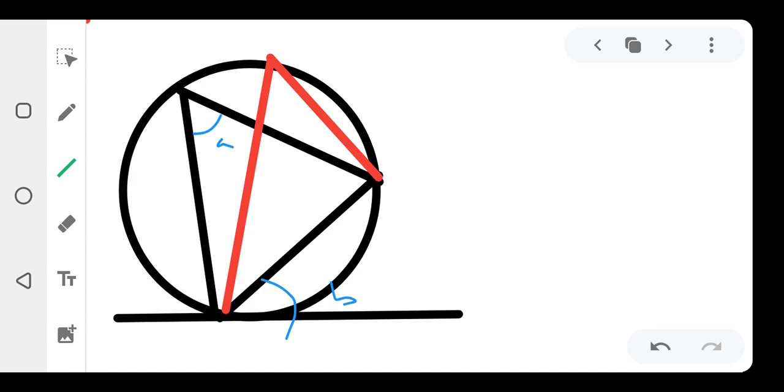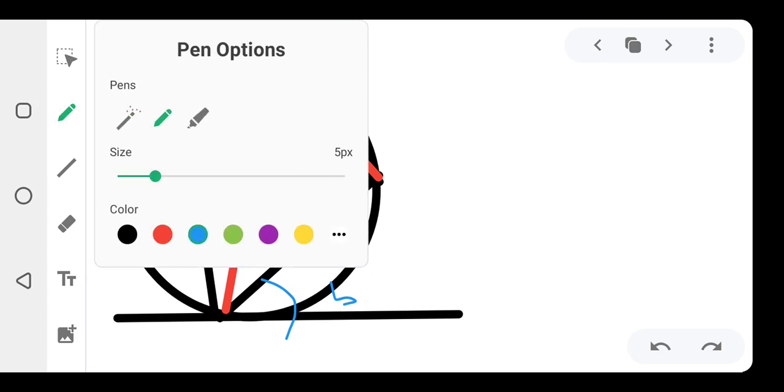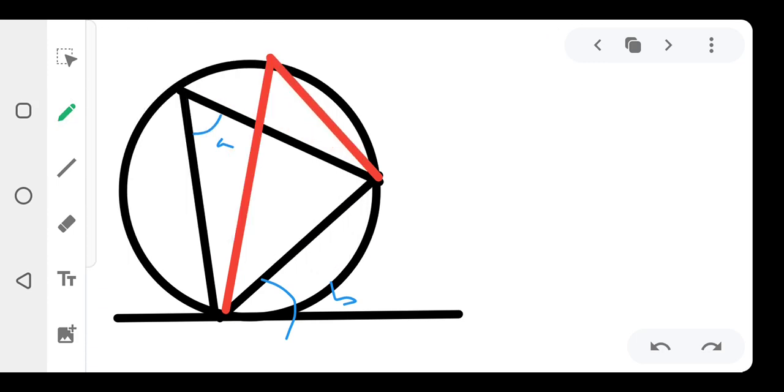Don't forget that this red line that is there is dividing this circle into two equal halves, right? Which is very nice. So I can now label. Let me quickly label this one so I can get it better. I'm going to call this one C. You understand what I'm saying now?